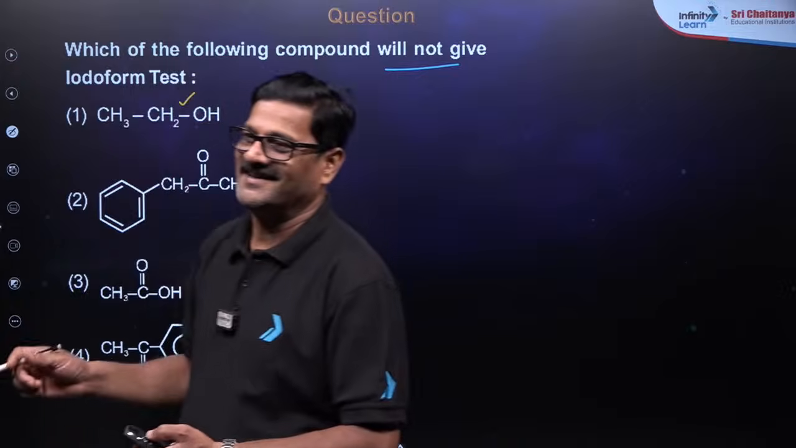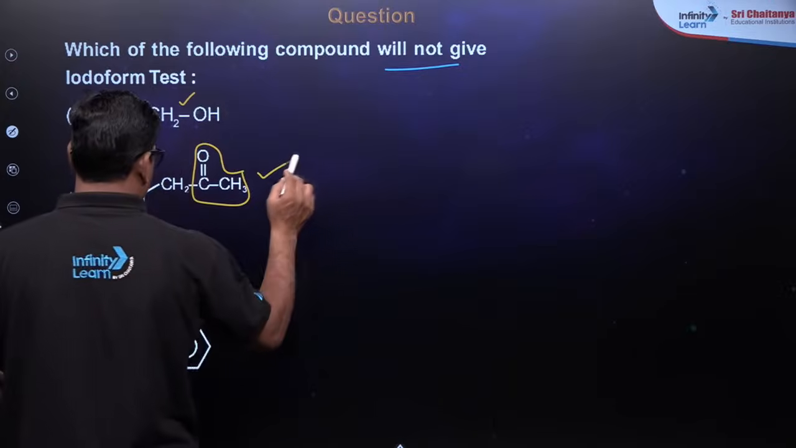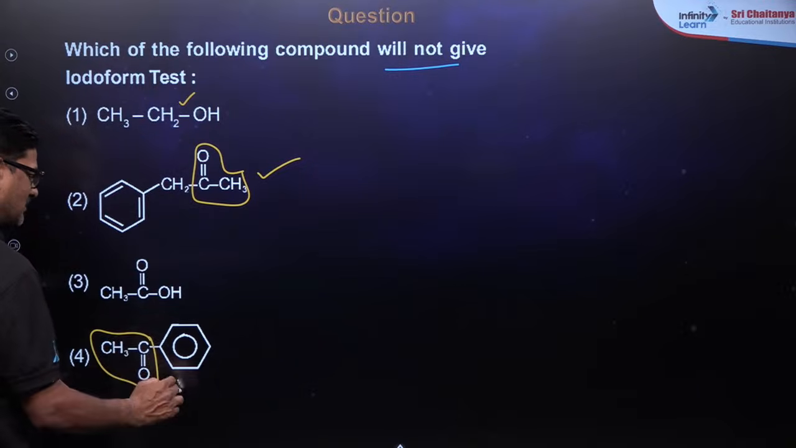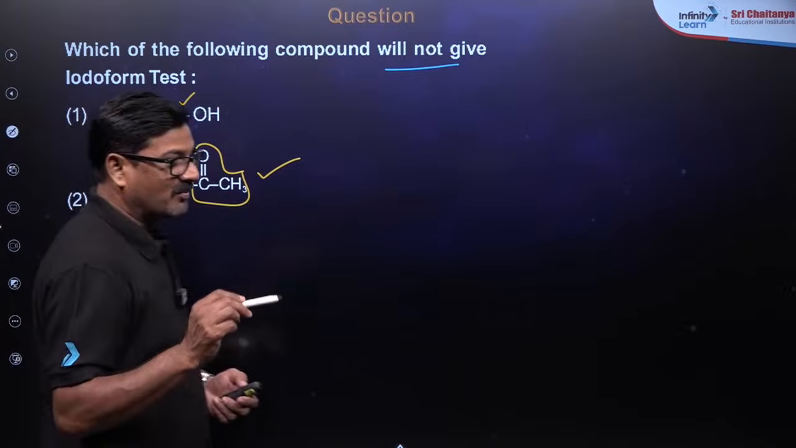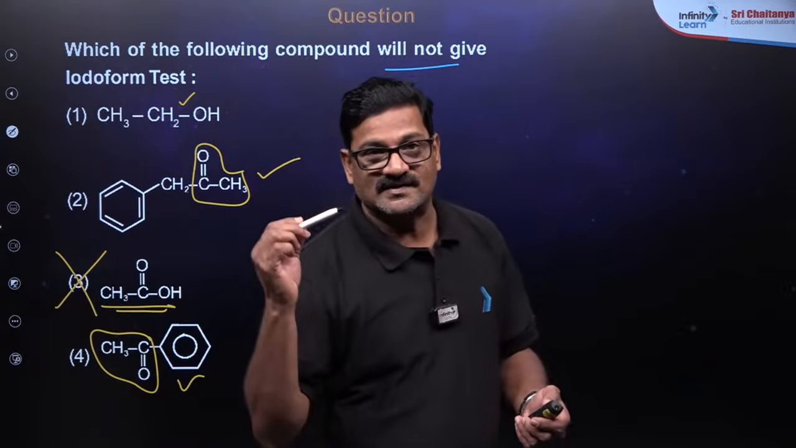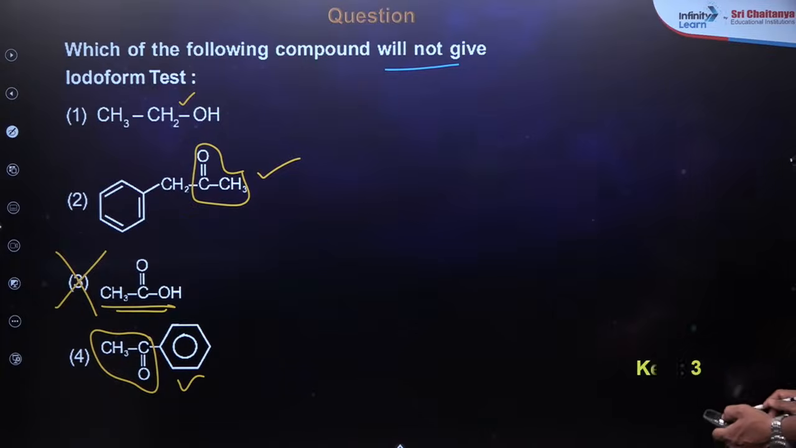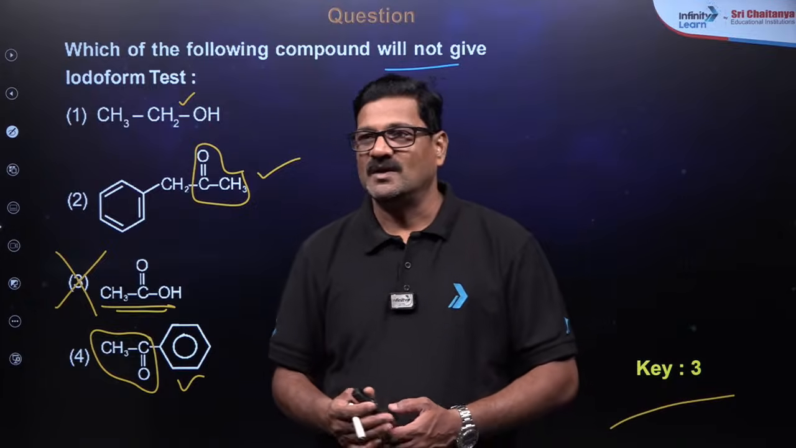Sajad. Okay. This is also a methyl ketone, so it will give the test, and this is also a methyl ketone, so it can give. Carboxylic acid does not give the iodoform test. So for this question, the key is going to be 3.